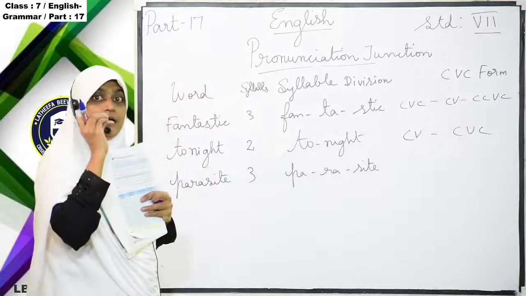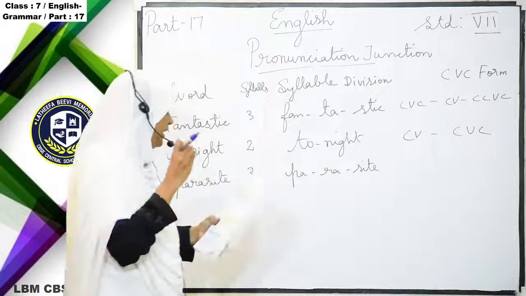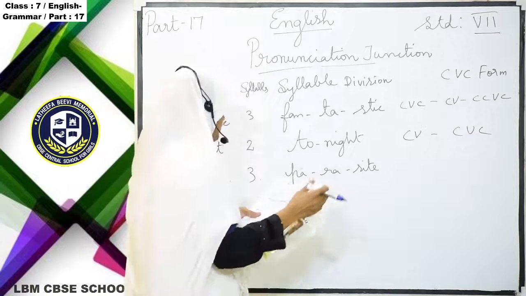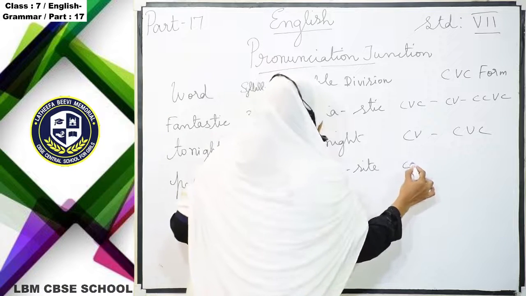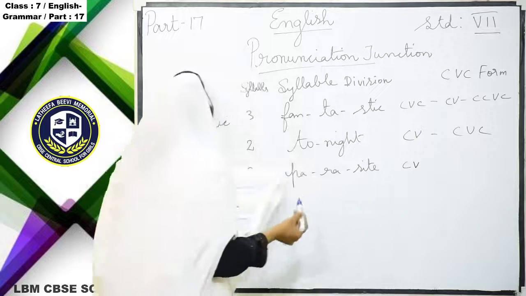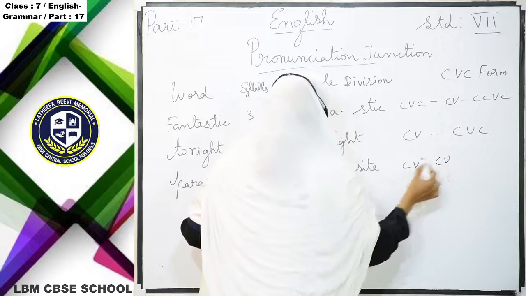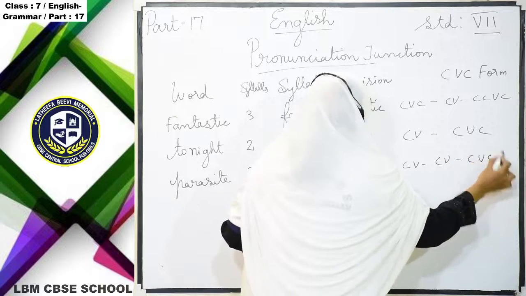So 3 units of sound are there in the word. Now, how will you separate this? This is a consonant sound, this is a vowel sound, and then again a consonant sound and a vowel sound, and then CVC.